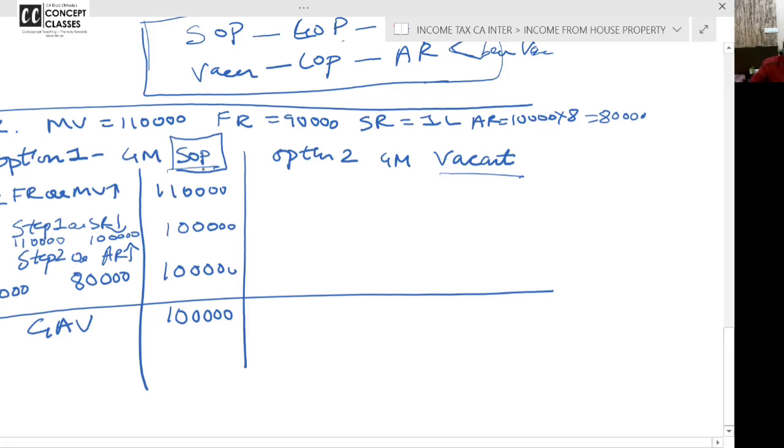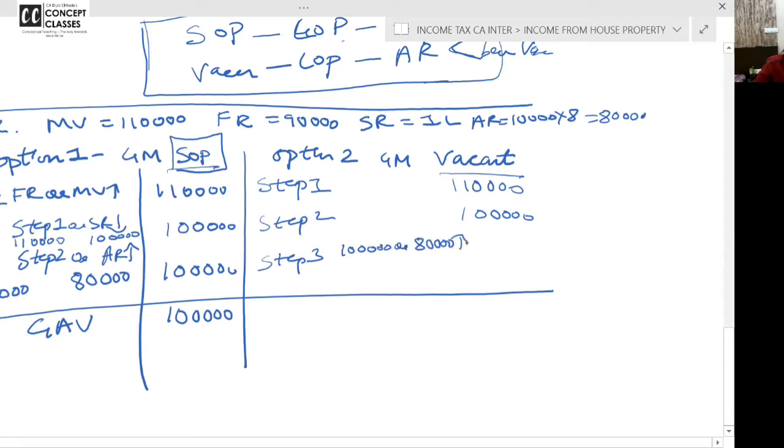Star mark this problem, it is very important. 4 months the property was self-occupied, and then 8 months it was let out. Follow the steps. Step 1 answer will be the same: fair rent or municipal value, whichever is higher. Step 2 is that or standard rent, whichever is lower. Step 3 is 1 lakh or 80,000, whichever is higher.